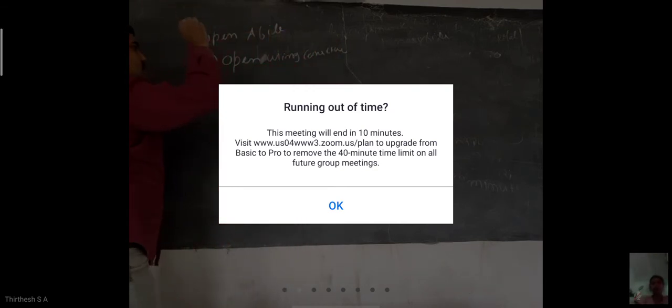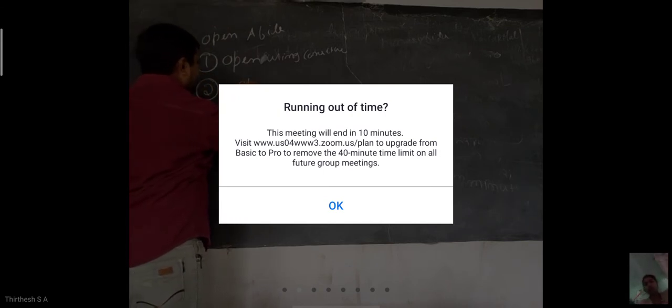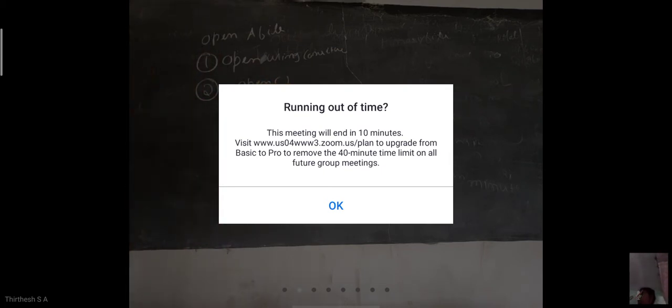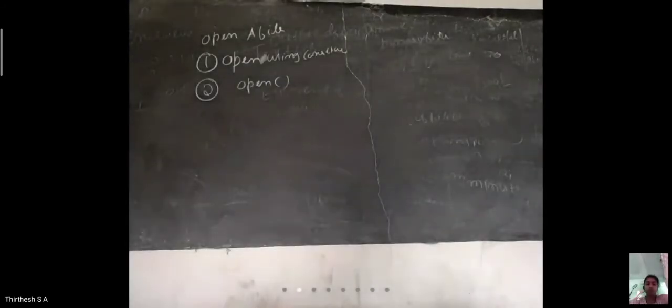The second one: we can open using the open member function. So there are two ways we can open a file: using a constructor and using the open member function.